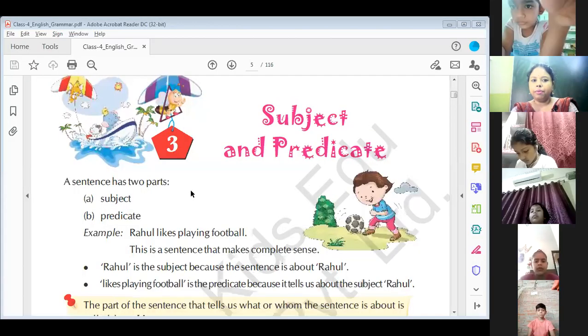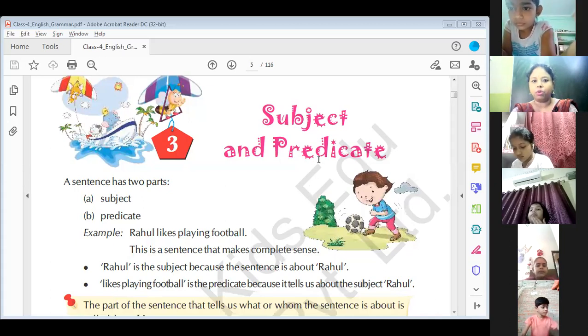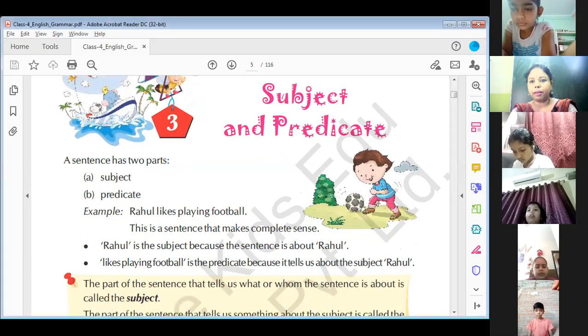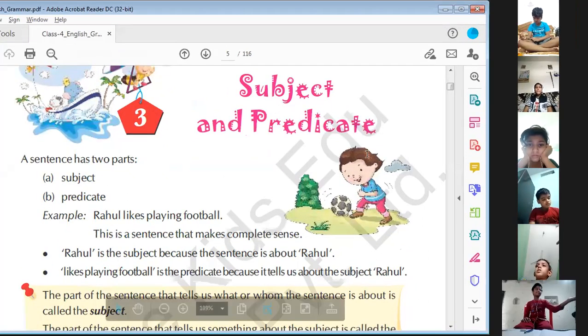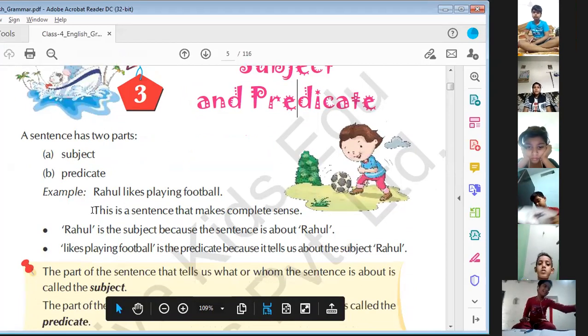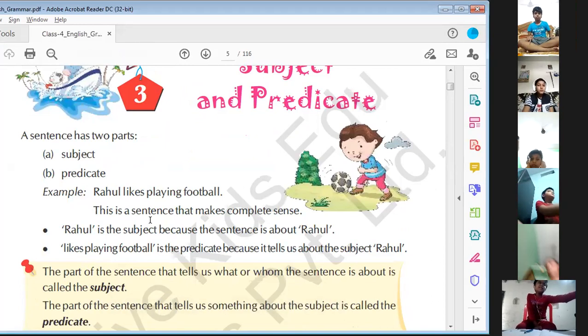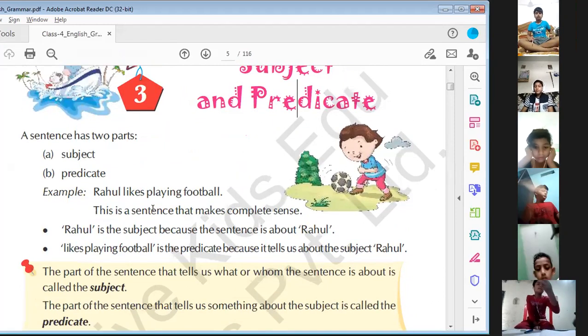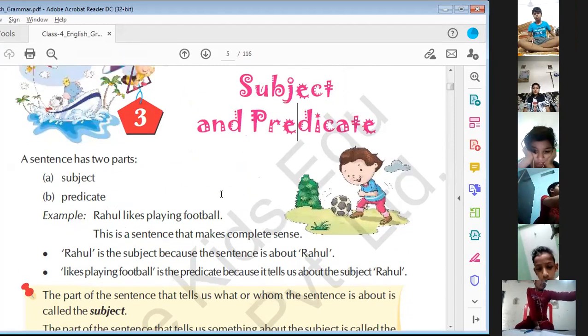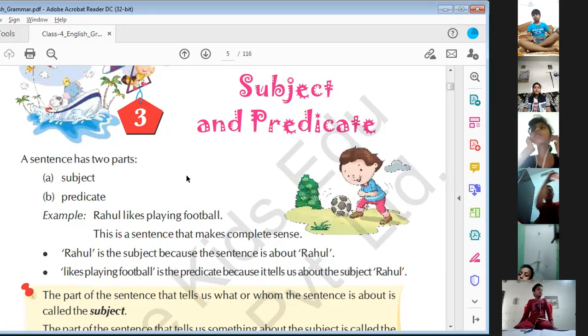Now, let's start chapter 3, subject and predicate, page number 9 of your book. Page number 9, subject and predicate. Have you all opened? Very good. Now, let me tell you what is subject and what is predicate.